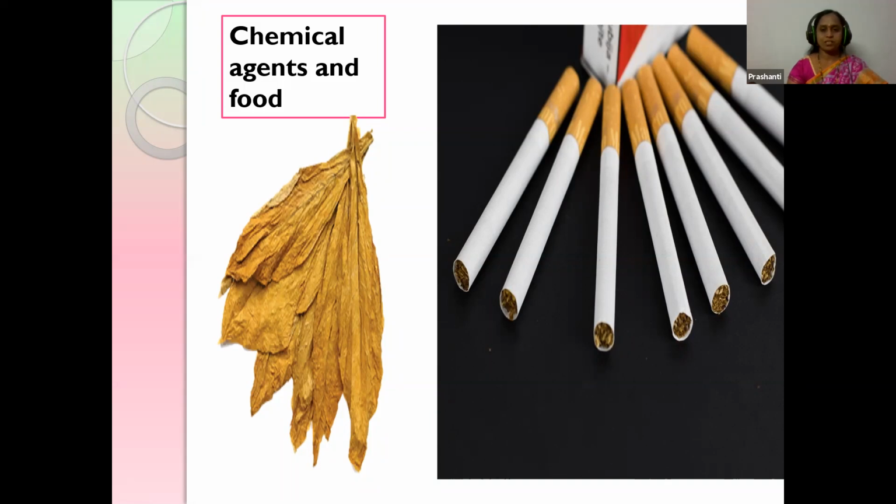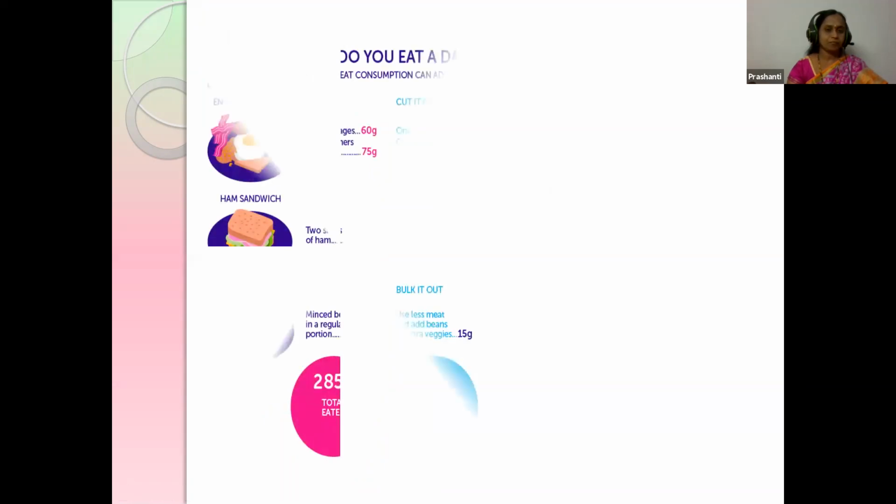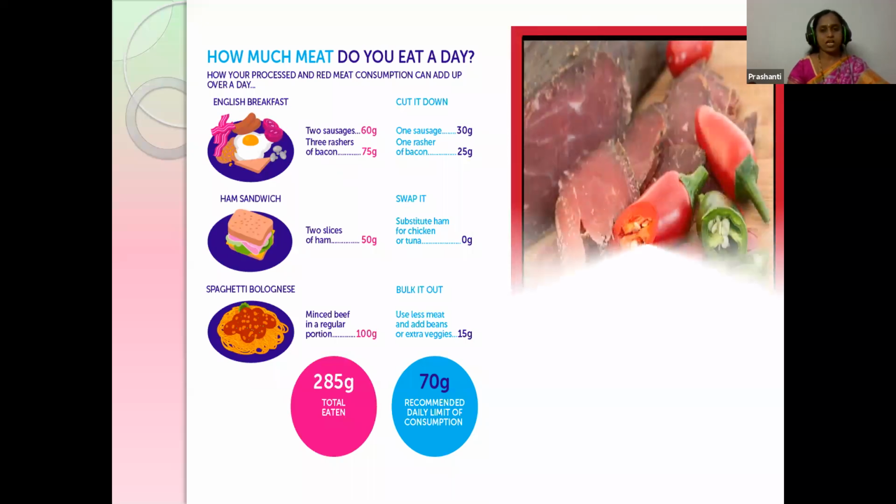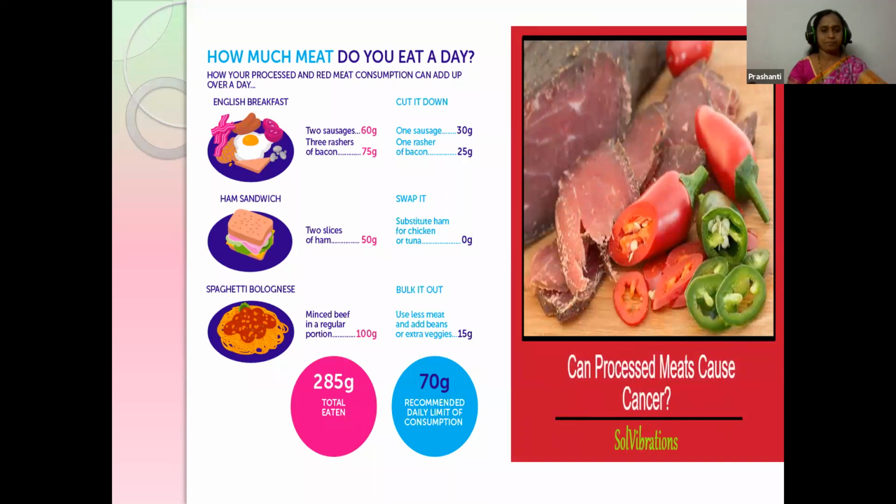And what is the substance, students, in the cigarettes? It is nicotine. Nicotine is the alkaloid present. And over here, there is processed meat. What is processed meat? It means we preserve the meat for many days and it is eaten later. When we eat such processed meat, it also gives a chance of cancer.